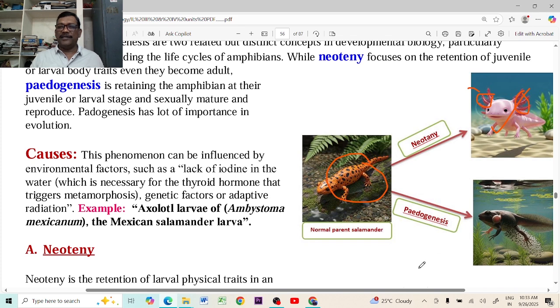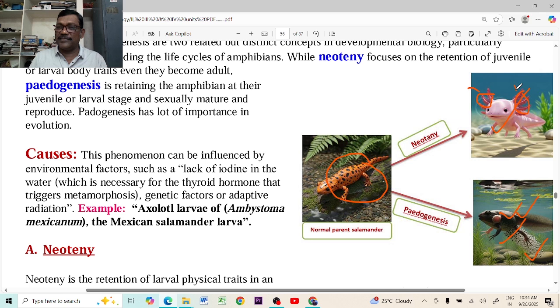But whereas in paedogenesis, from this adult salamander, due to paedogenesis, this larva is developed, but this larva cannot become the adult salamander. They spend their total lifetime as a larva only. This can become sexually mature, it can lay eggs, and the reproduction and everything takes place in its body at its larval stage only. This organism can give birth to the larva only, but not the adult form.